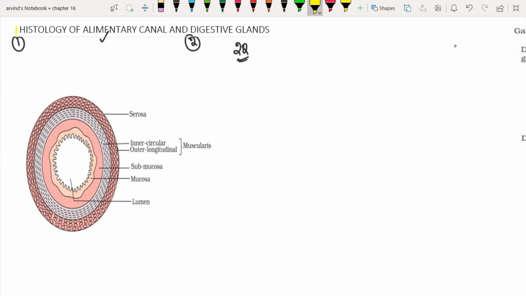The first one we are going to talk about is histology of alimentary canal. I hope you all know the meaning of histology. I don't want to get into details about it. Basically, it is the study of tissues. I take a piece of tissue, stain it using an adequate stain, and study it under a microscope, and that study is called histology.